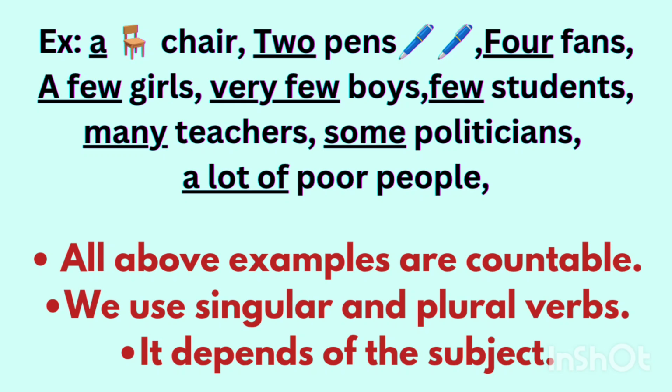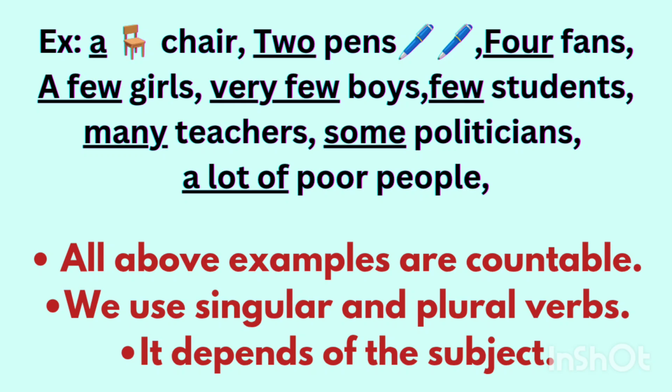A few girls, many teachers, some politicians, they are countable. We can easily count them anytime. I hope it is clear. I am giving you examples which will help you to understand the concept. So try to use quantifiers to represent countable nouns. Don't forget to use quantifiers. They play a crucial part in countable nouns and uncountable nouns.